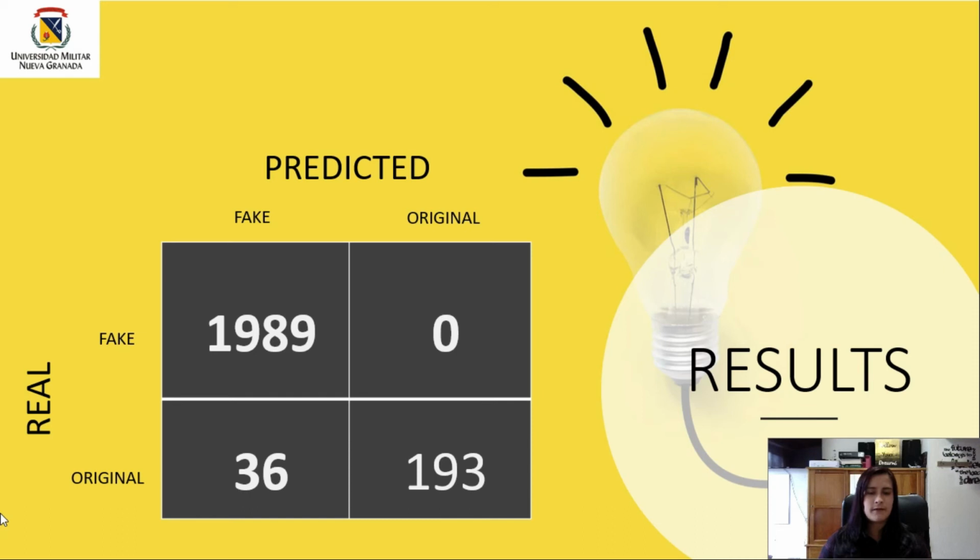So here we have a confusion matrix of the signal. We have the real and the predicted. As we can see, all of the fake audios were classified correctly: 1,989 audio files, and none of them were classified as original. And 193 original voice recordings were classified as original, and only 36 were classified as fake.